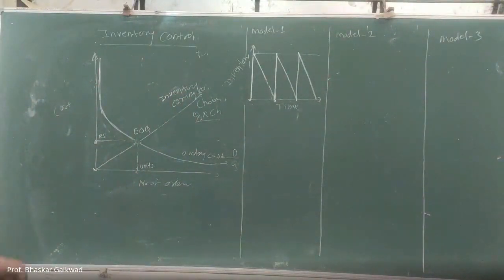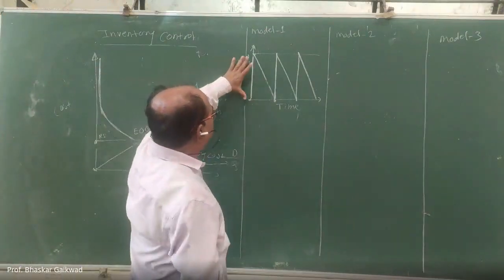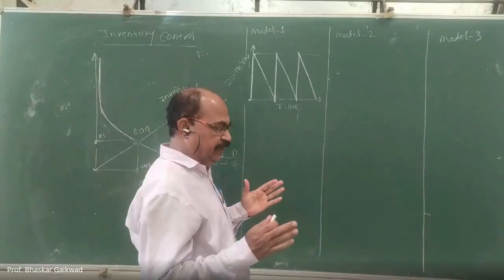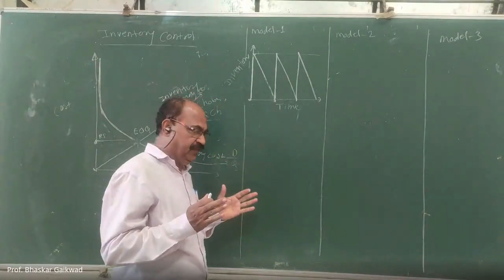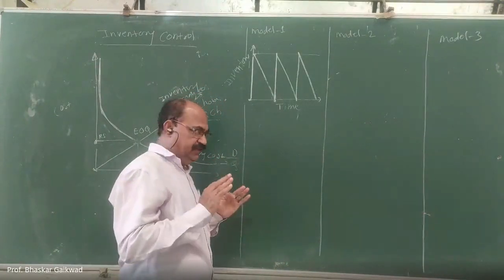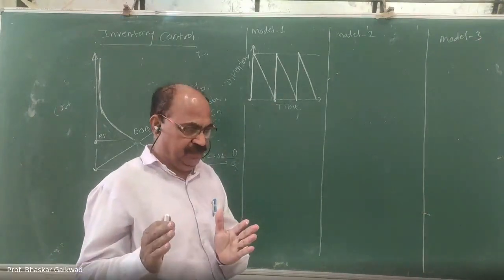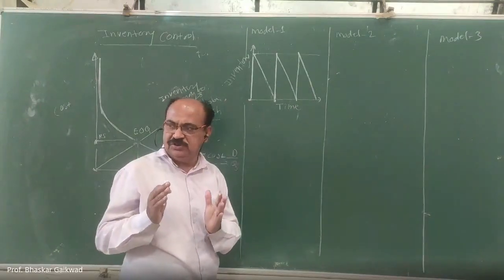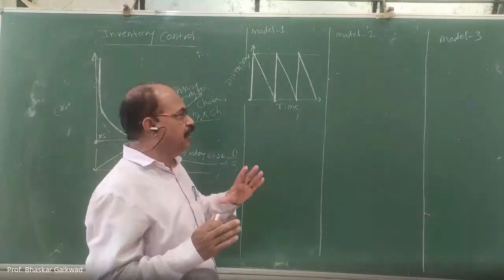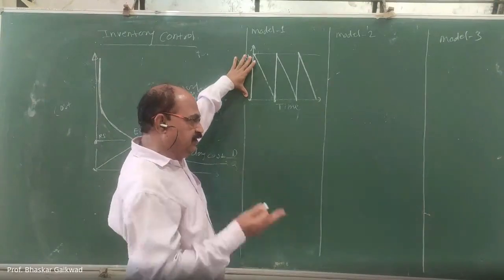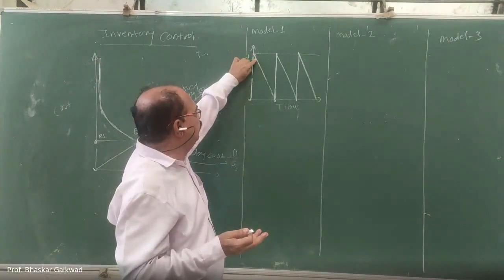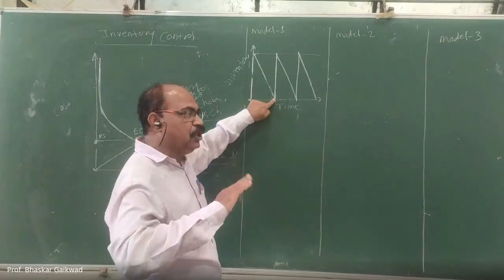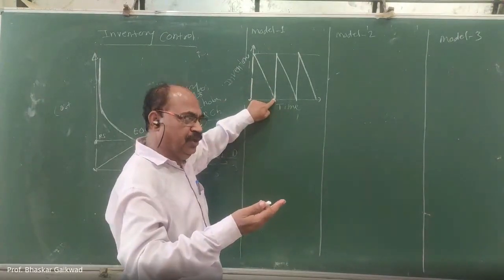Once again I will repeat this. This is the inventory versus time graph. Suppose we are manufacturing a crankshaft in a forging industry, and to manufacture it we require raw material. At the initial position, suppose we have purchased 1 or 2 tons of raw material, and the stock is like this. Once forging starts, consumption begins, and the material gets finished, meaning all the raw material is converted into crankshafts.